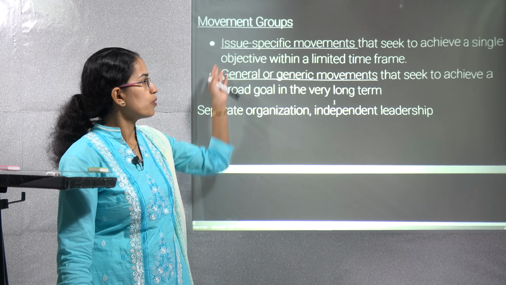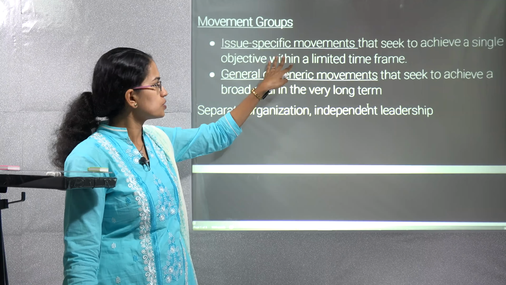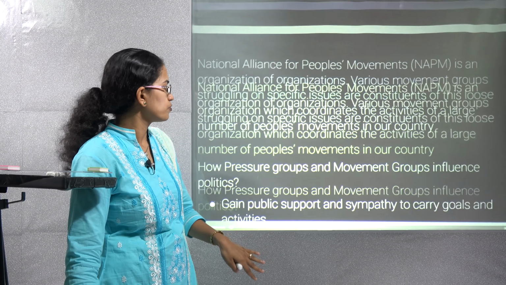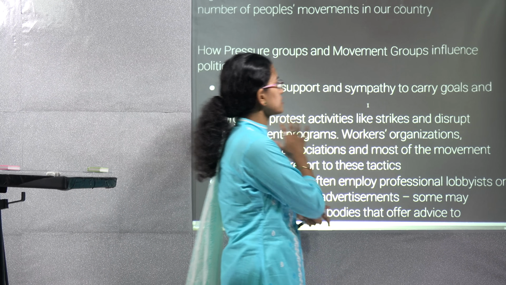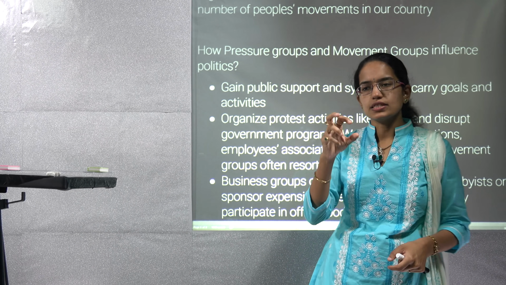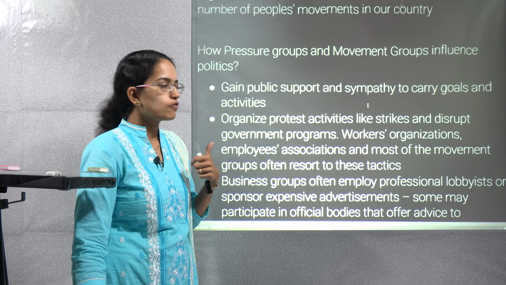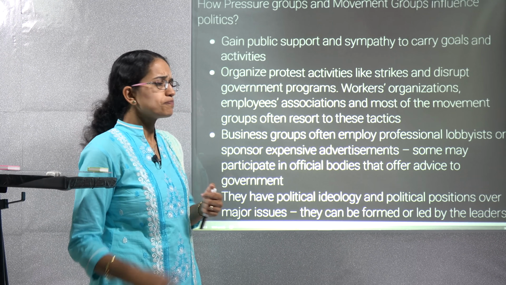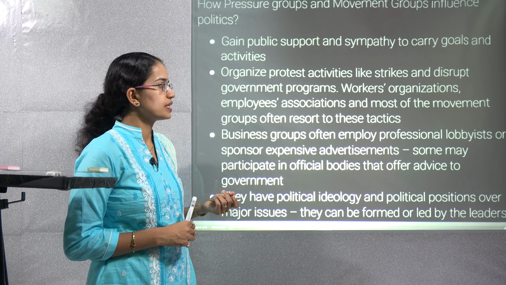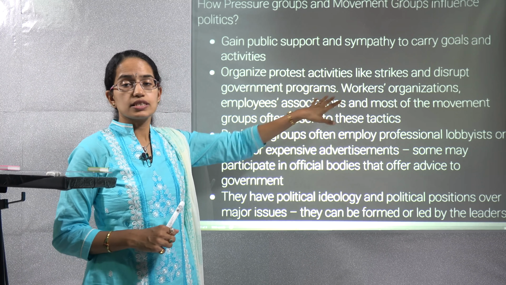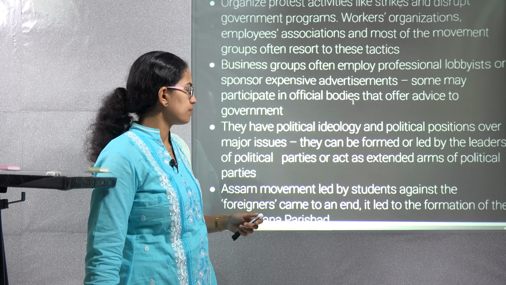Now there are various movement groups that we already talked about. Movement groups could be issue specific or general or generic movement groups. Then, how do these pressure groups influence politics? The first is they provide support and sympathy to a specific group of people. So they have a kind of common goal that they are working for. They help in organizing strikes and protest activities. Workers organizations, trade unions, and employee associations are good examples of those.